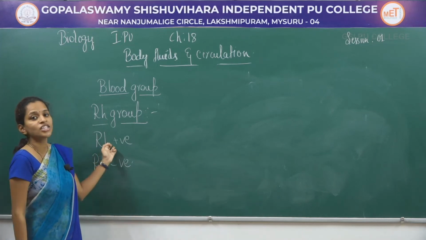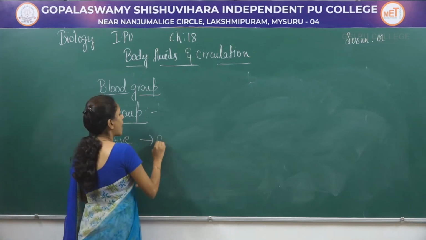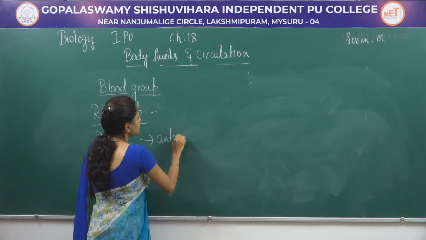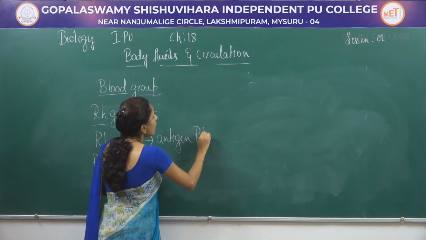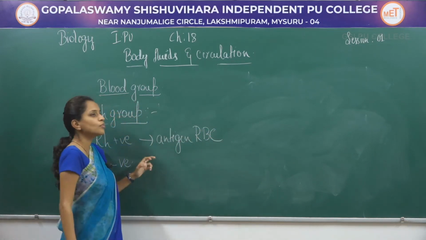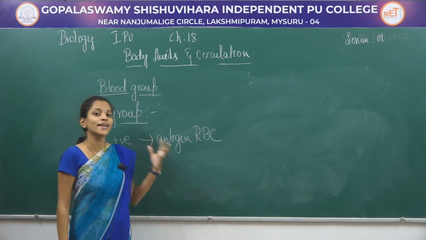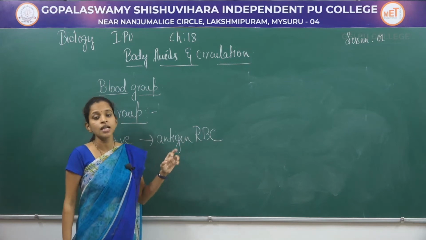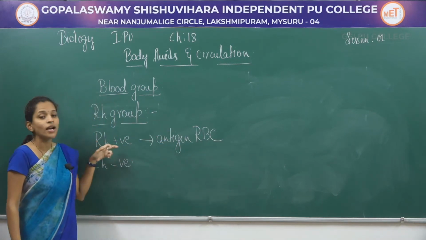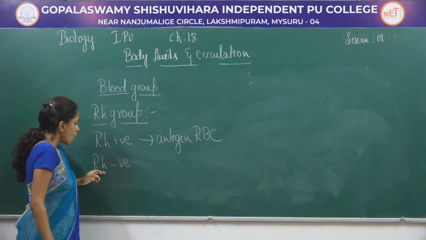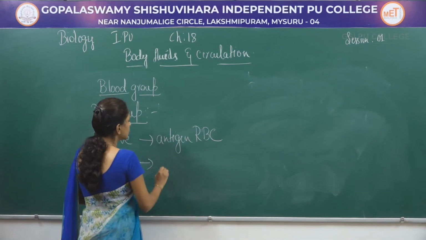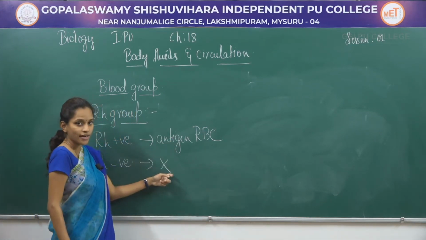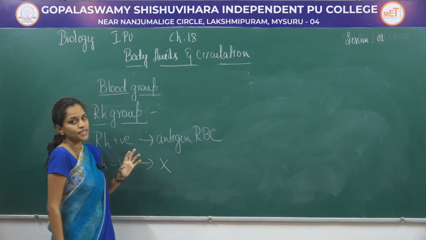RH positive means they should have the antigen which is present on the RBC. In a population, about 90% of people have this antigen on their RBC, who can be considered to have positive blood group. Whereas RH negative people do not contain any antigen on the RBCs.